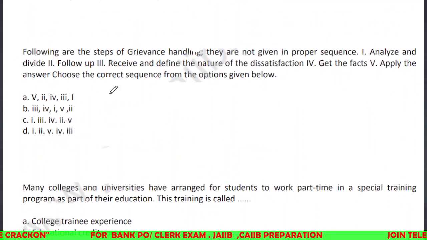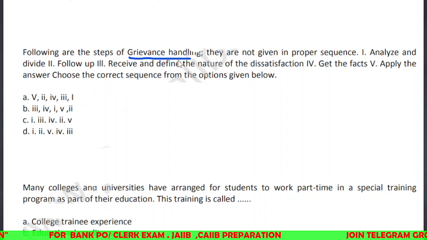Following are the steps of grievance handling. They are not given in proper sequence. First one is analyze and divide, follow up, receive and define the nature of the dissatisfaction, and the fourth one is get the facts, and fifth one is apply the answer. Choose the correct sequence.